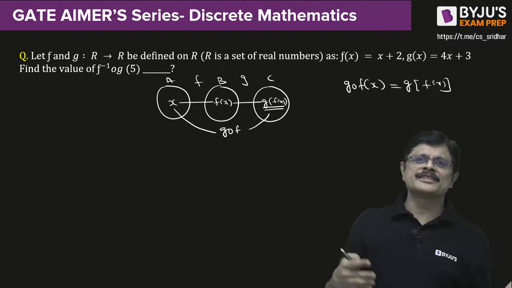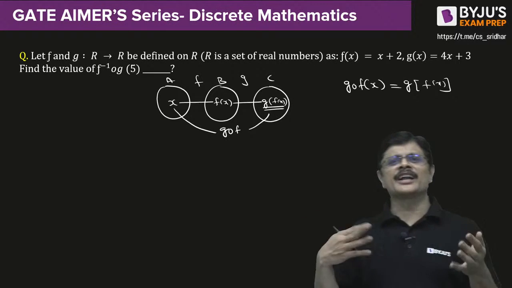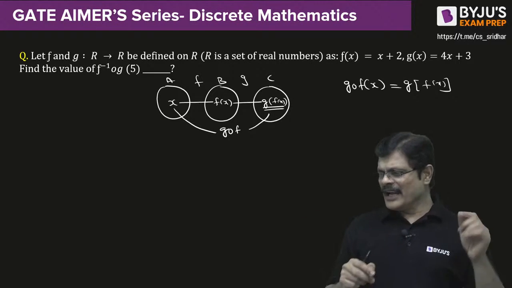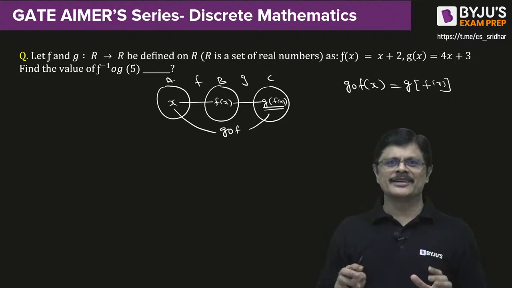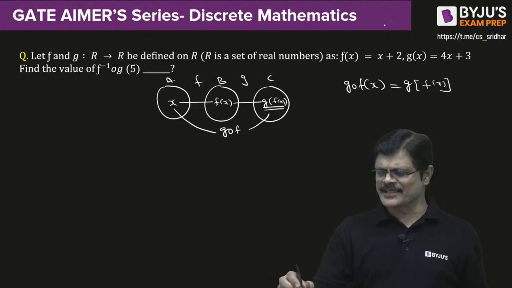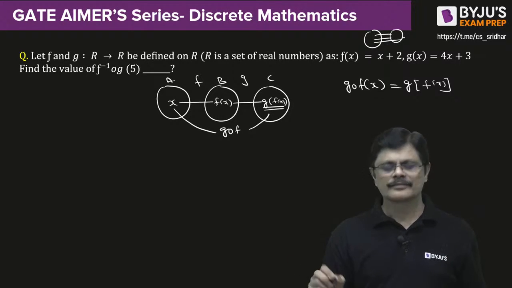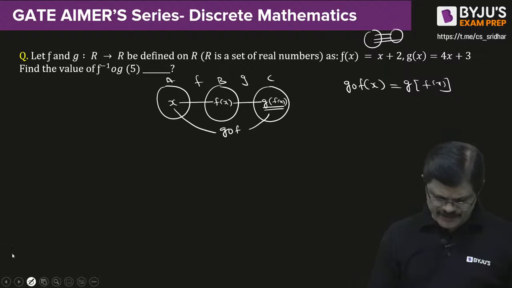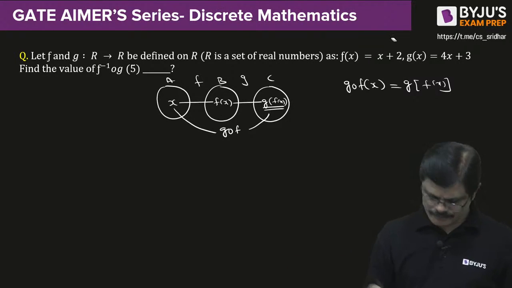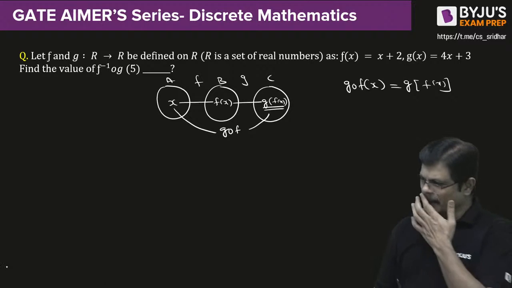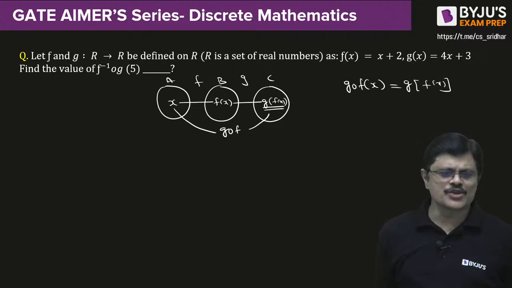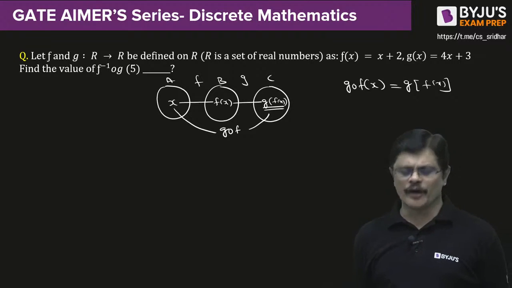The number of elements in the first set and the number of elements in the second set are equal, and one element is mapped to one element. Such a simple story it is. A very simple story actually. So this is the story, my dear friends. All of you able to follow?